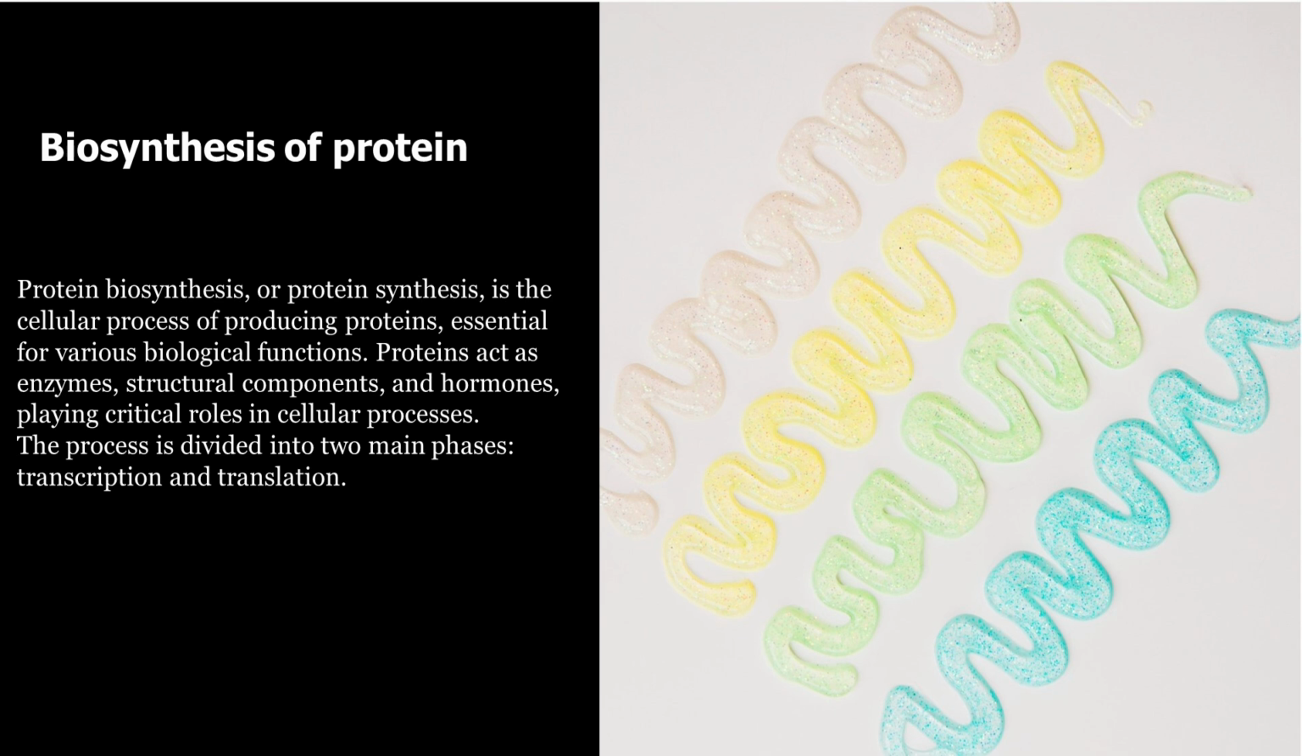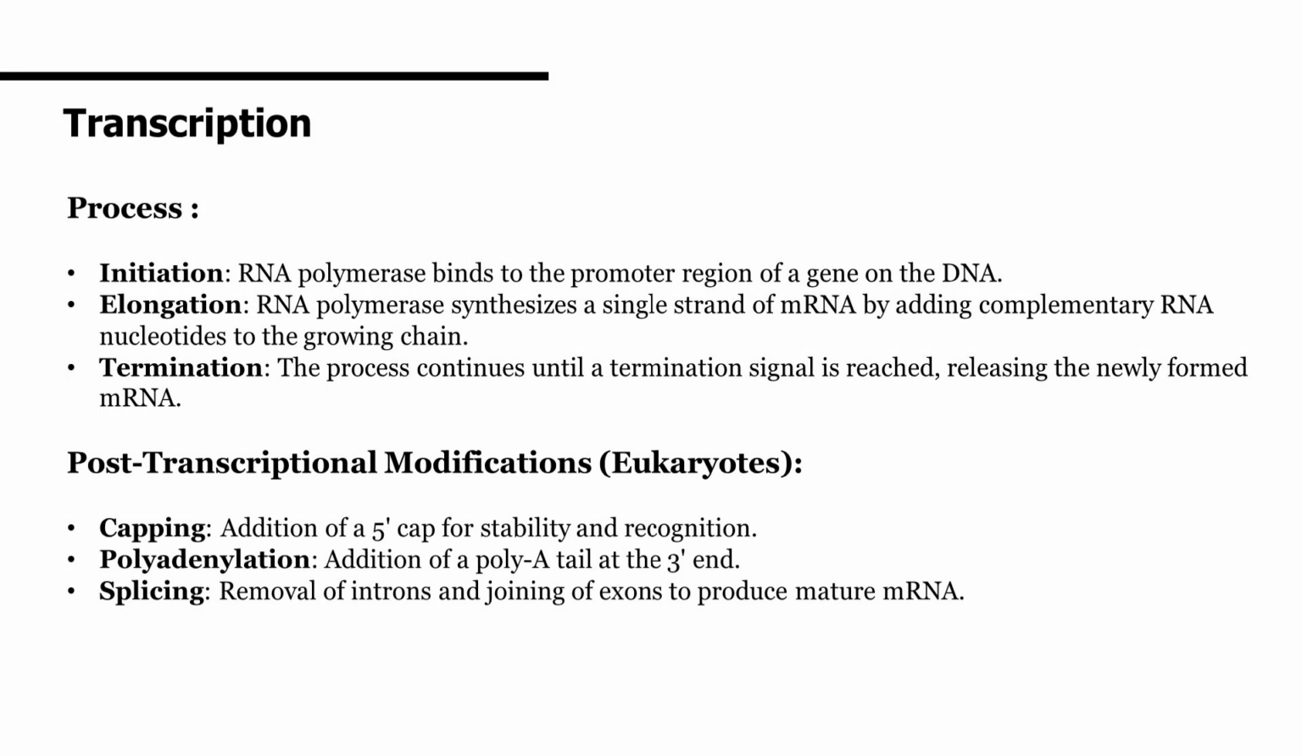Biosynthesis of protein. Protein synthesis is the process by which cells produce proteins essential for various functions like acting as enzymes, structural components, and hormones. It involves 2 main phases: transcription, where the DNA is copied into messenger RNA, and translation, where the mRNA is used as a template to build proteins at the ribosome.